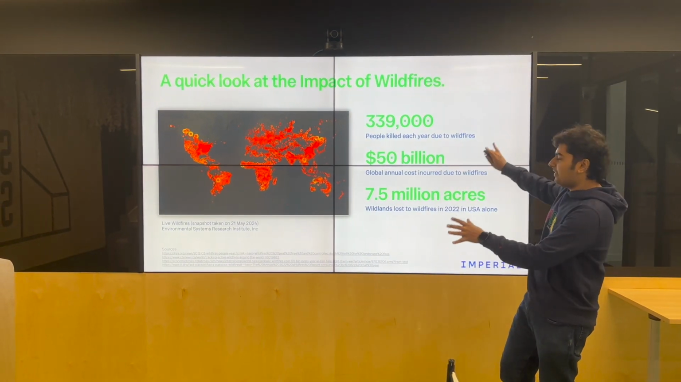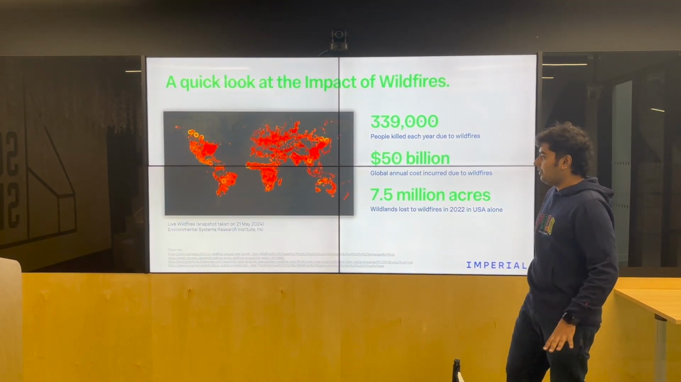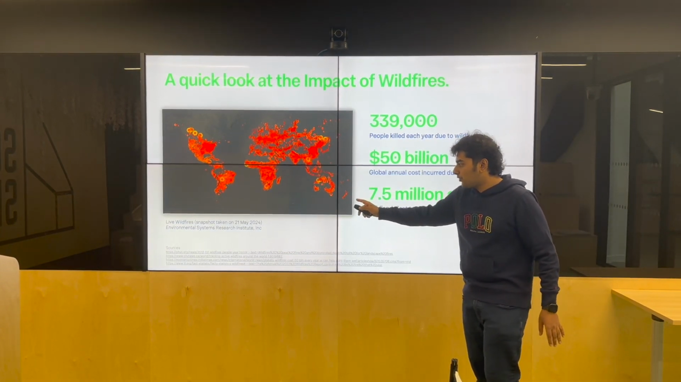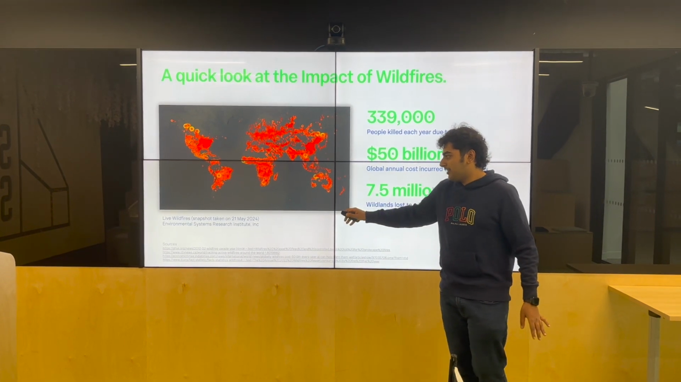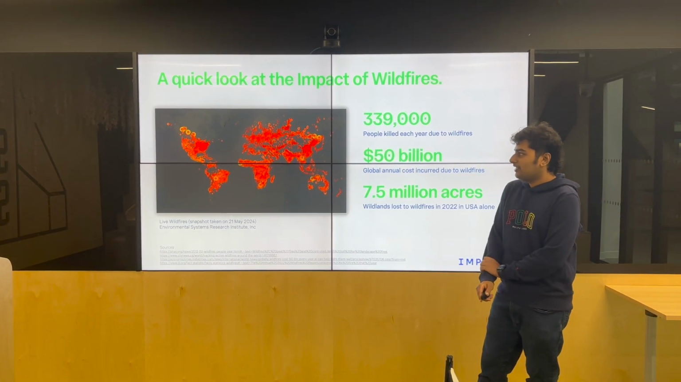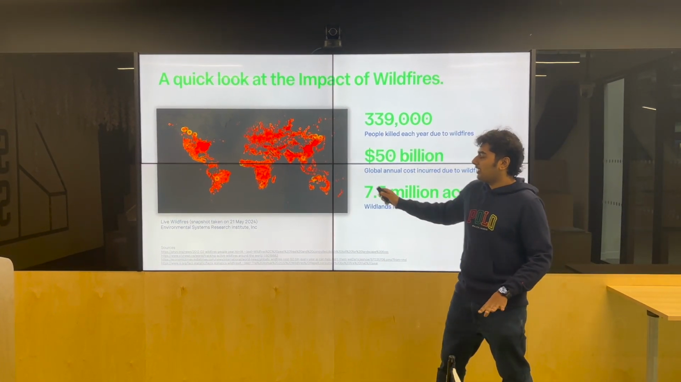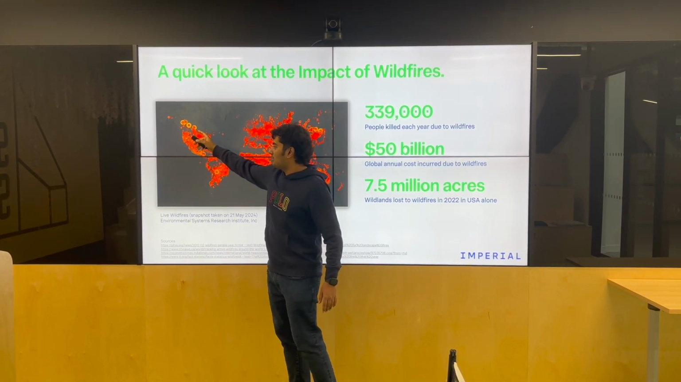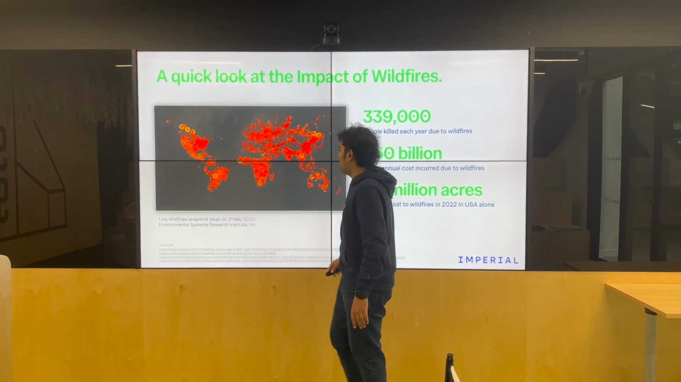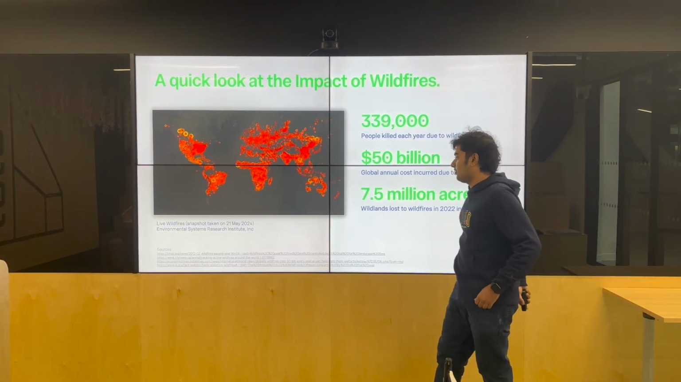So let's look at the impact of wildfires in a snapshot. On the left, we took this photo on 21st May, and this is basically a screenshot from the ESRI, the Environmental Systems Research Institute, that shows current wildfires. Now, the yellow you see corresponds to more intense wildfires, so the one we discussed in Canada, Arizona, and a couple more in Southeast Asia and Russia.